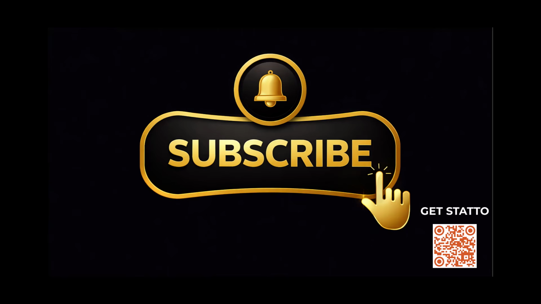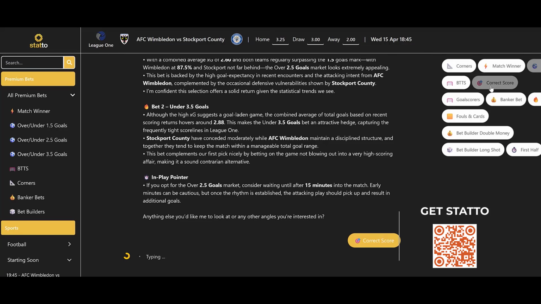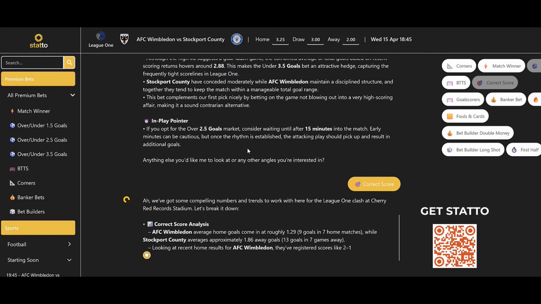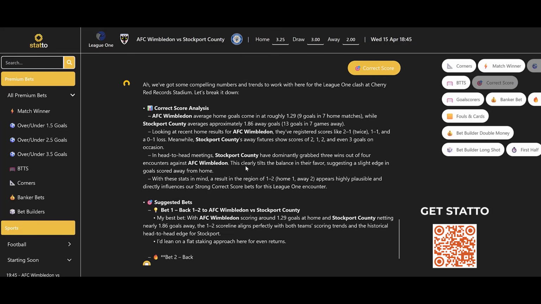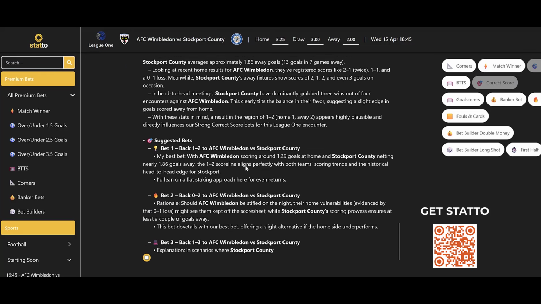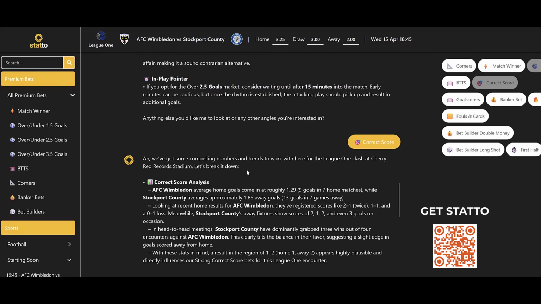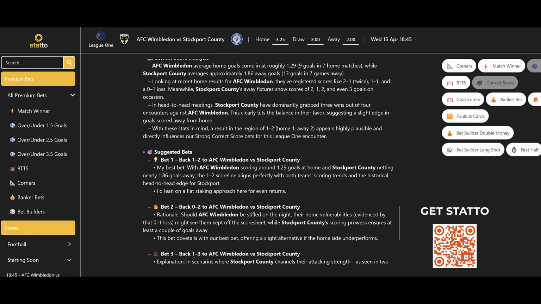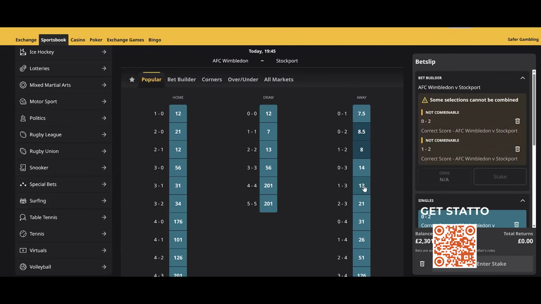We're going to use the Statto app to give us the predictions, and you can see how it went from there. So we want to check out Wimbledon versus Stockport County. We click on correct score. Let's see what scores it gives us, especially the anchor score. We can see Stockport County, the away favourite for this, and it looks like our primary anchor score is going to be 2-1 to Stockport County, and then 2-0, and then 3-1. Let's go and put that in over at the sportsbook. So we're going to get set up 2-0, 2-1, and then this one here.